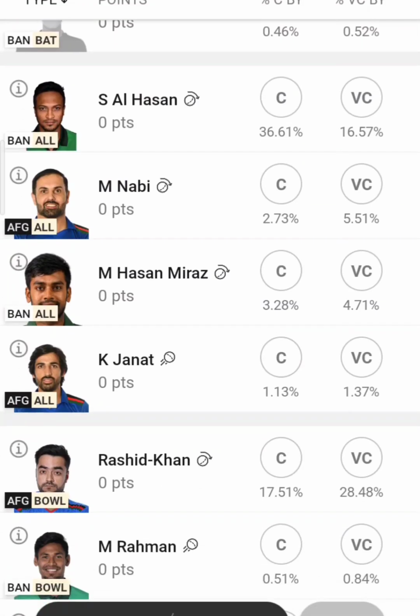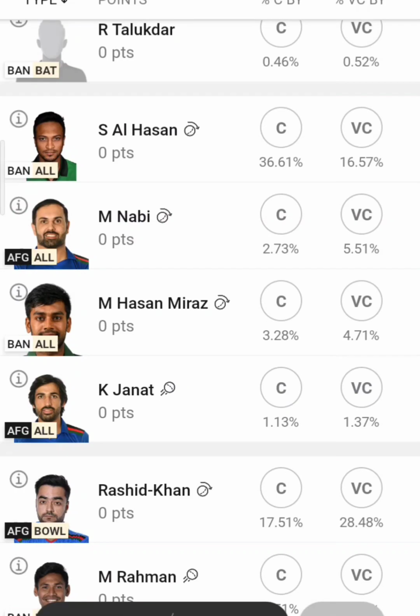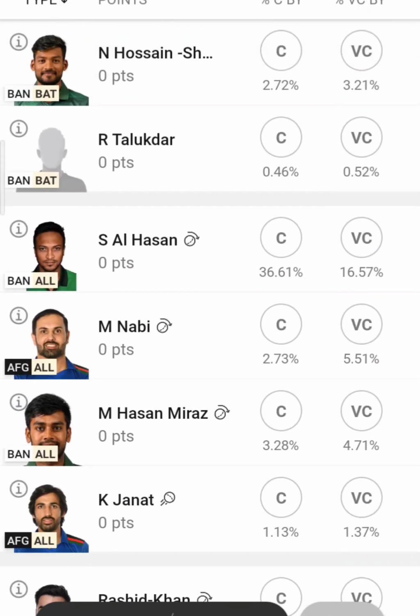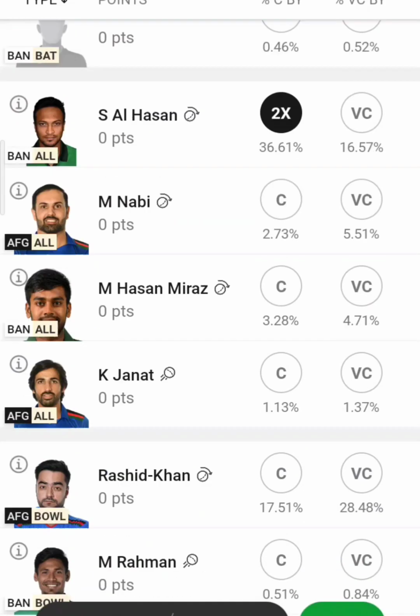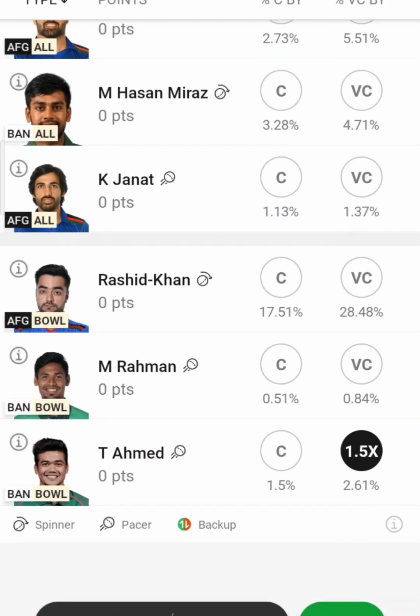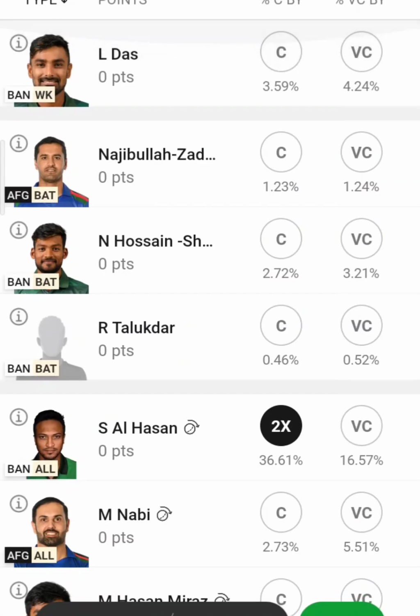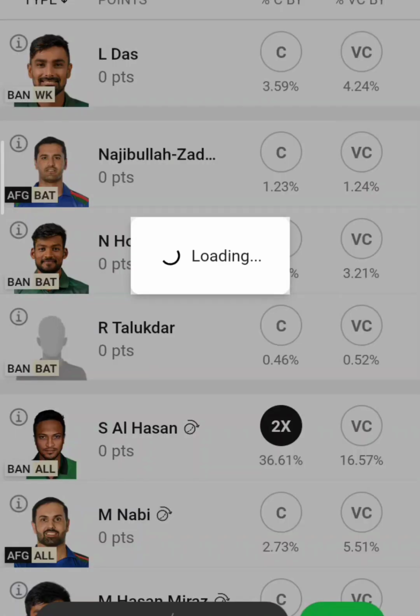So coming to CVC, you can go with Taskin as your VC and Shakib Al Hasan as your captain, or Rashid Khan as your captain, hoping that he will give you points from batting as well. Okay, so here I'm just keeping Shakib Al Hasan. So just saving this.